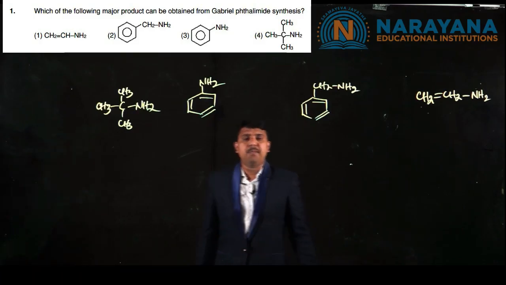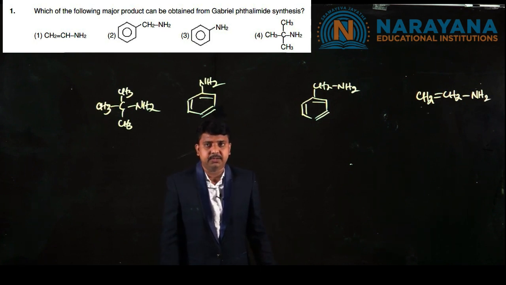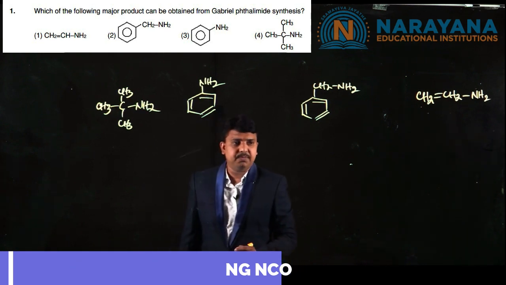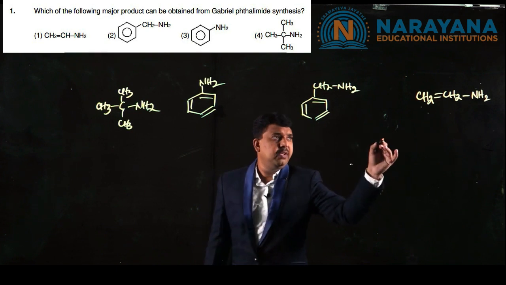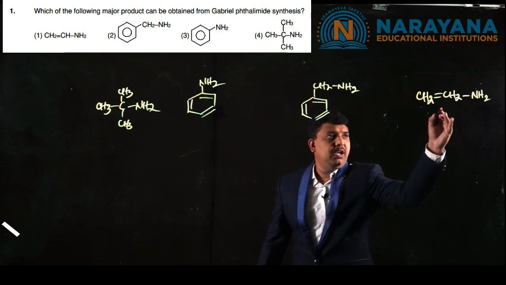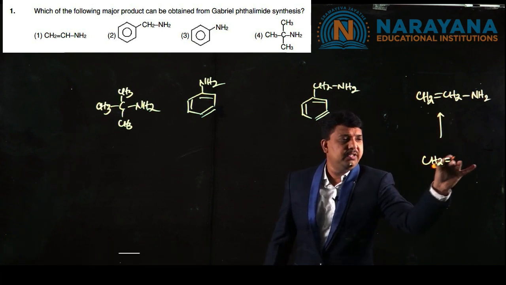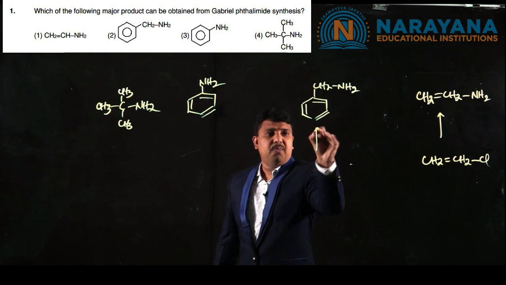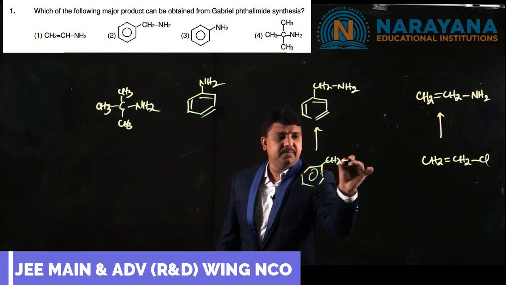Which of the following compounds can be obtained from Gabriel phthalimide synthesis? In this question, these are the four compounds given to us. First one, vinyl chloride is to be taken in order to obtain this. To obtain this compound, we need to start with benzyl chloride.